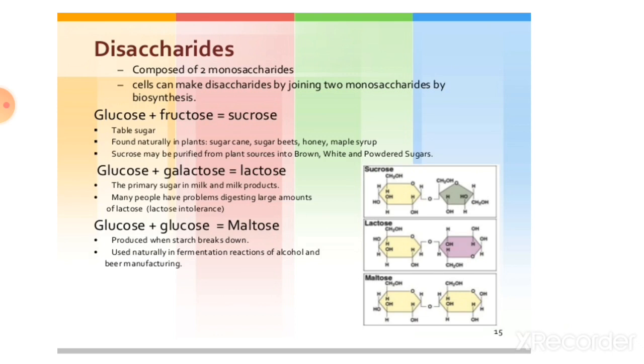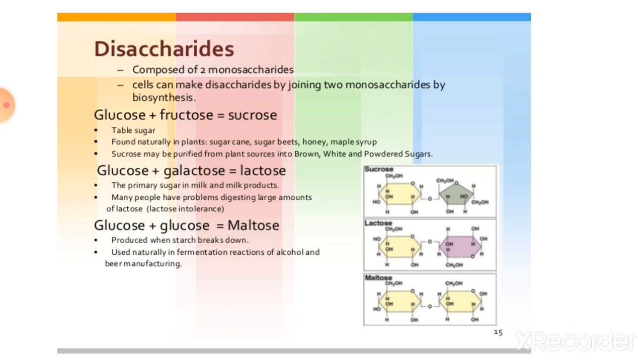Sucrose is table sugar found naturally in plants, for example sugar cane, sugar beet, honey, maple syrup. Then sucrose may be purified from plant sources into brown, white and powdered sugar. These are the sucrose.